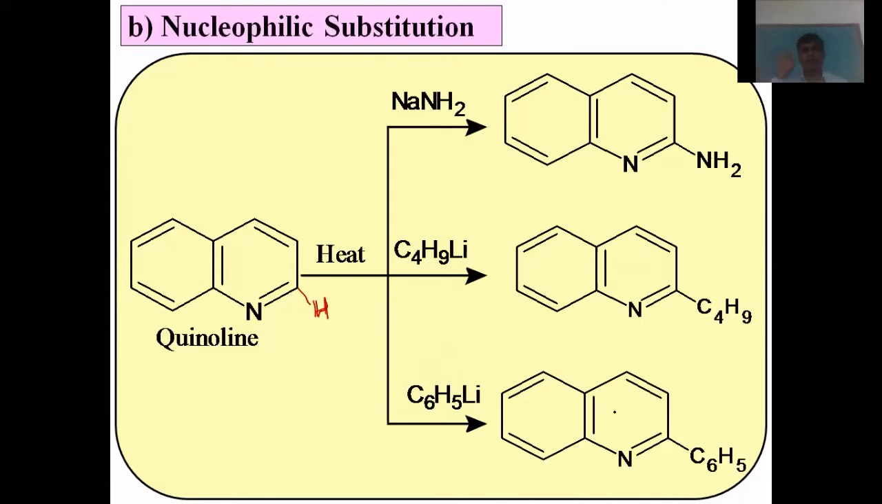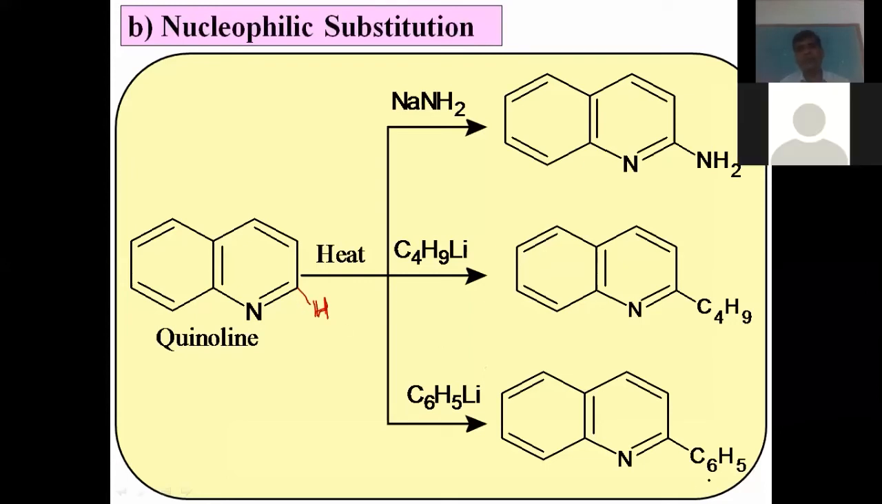These three are examples of nucleophilic substitution. When quinoline is treated with soda amide, we get 2-aminoquinoline. When it is treated with n-butyl lithium, we get 2-n-butylquinoline. And finally, when phenyl lithium reacts with quinoline, the hydrogen atom is replaced by a phenyl group, and we get 2-phenylquinoline.